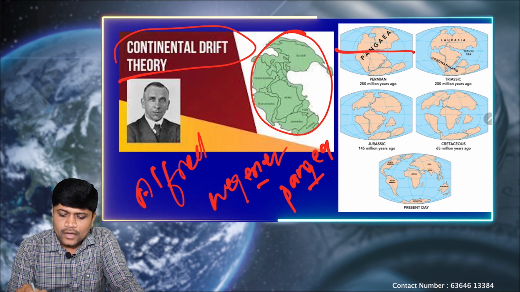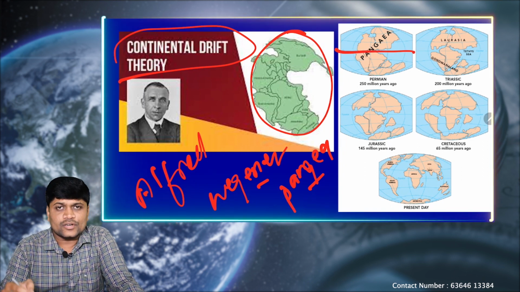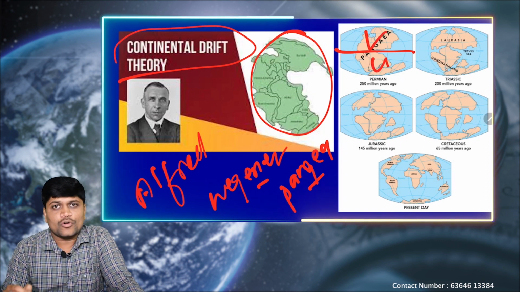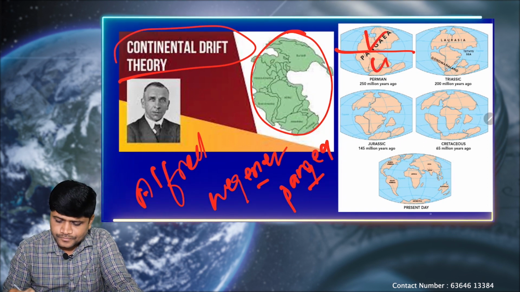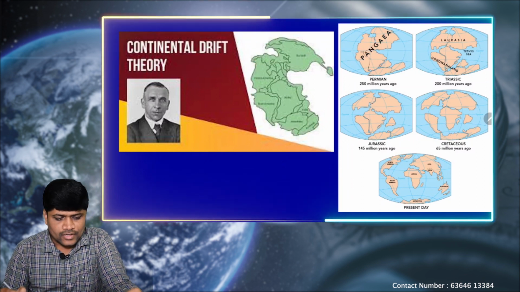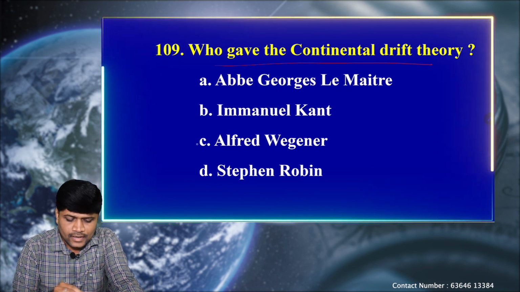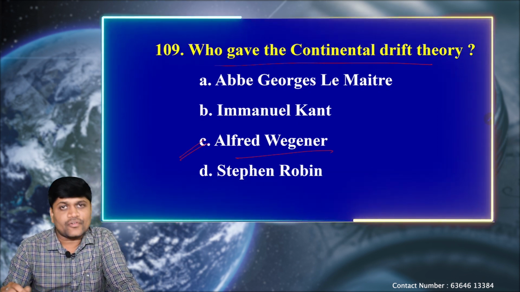Within the Pangea, he divided the whole supercontinent into two blocks, Laurasia and Gondwana. Based on that, we have the present day seven continents. So for this question, who gave the continental drift theory? It is option C, Alfred Wegener.